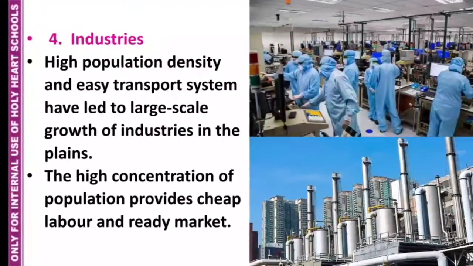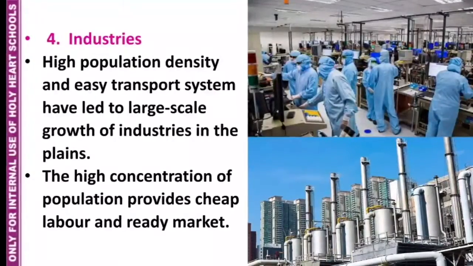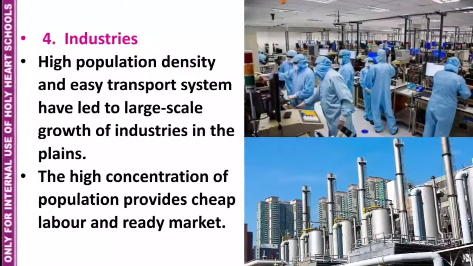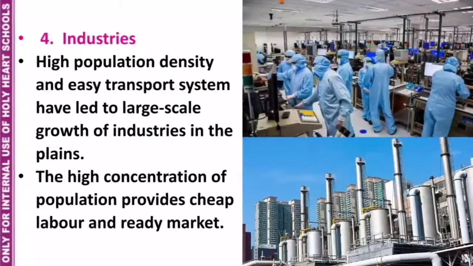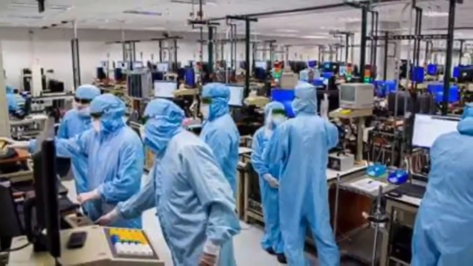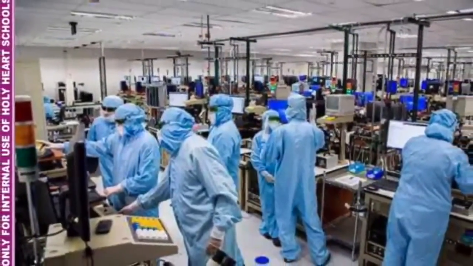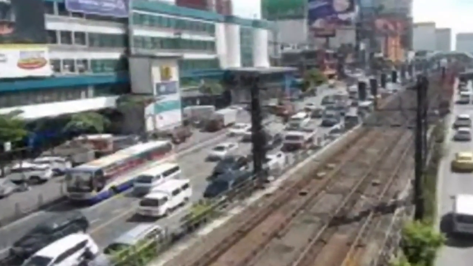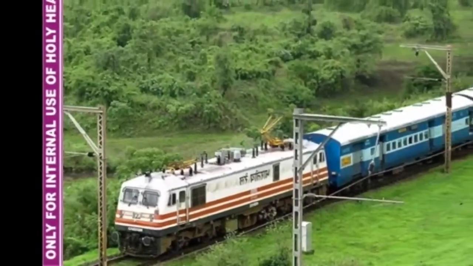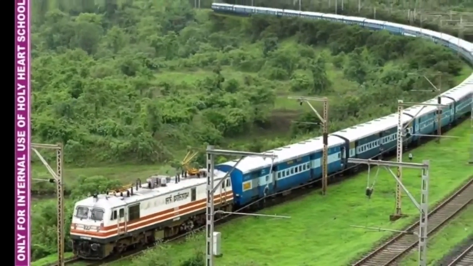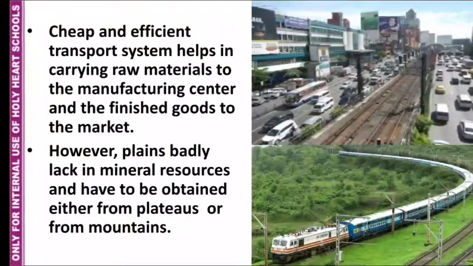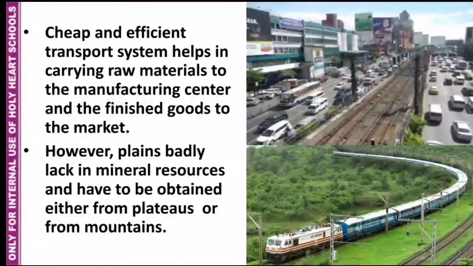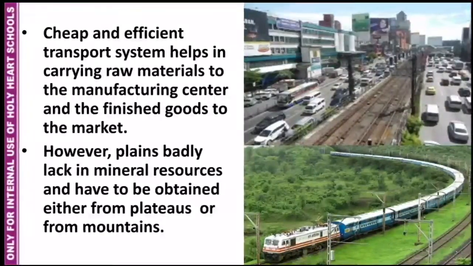Industries. High population density and easy transport system have led to large-scale growth of industries in the plains. The high concentration of population provides cheap labor and ready market. Cheap and efficient transport system helps in carrying raw materials to the manufacturing center and the finished products to the market. However, plains badly lack in mineral resources and have to be obtained either from plateaus or from the mountains.